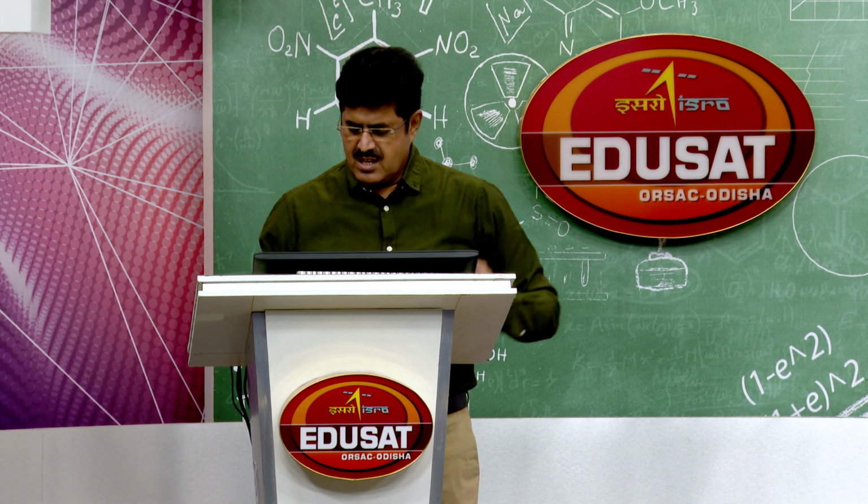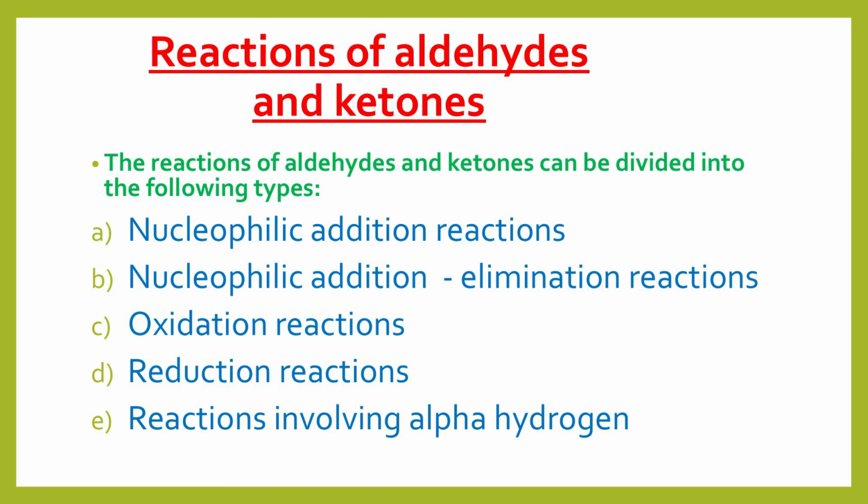Next, chemical properties, that is, reactions of aldehydes and ketones. The reactions of aldehydes and ketones can be divided into the following 5 types displayed on your screen. Number 1, nucleophilic addition reactions; nucleophilic addition elimination reactions; oxidation reactions; reduction reactions; and reactions involving alpha hydrogen. These are the 5 types of reactions that aldehydes and ketones exhibit. We will discuss each and every reaction in detail.